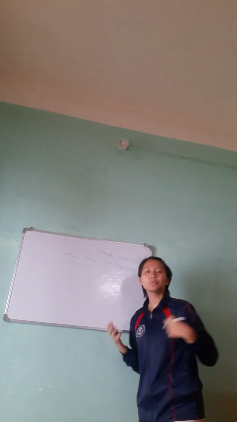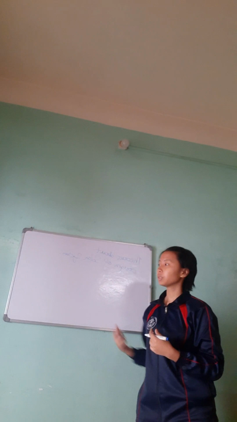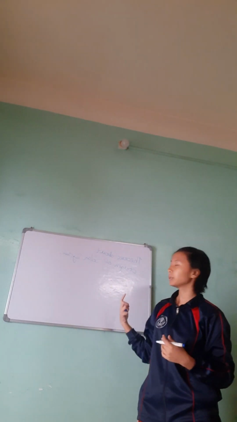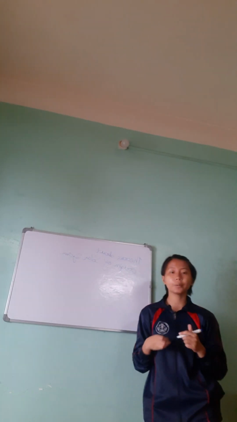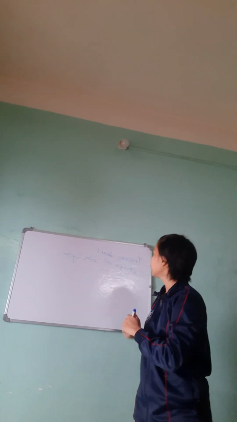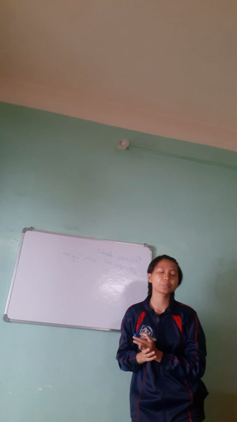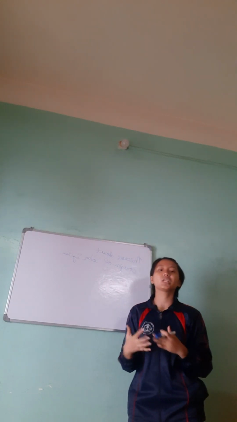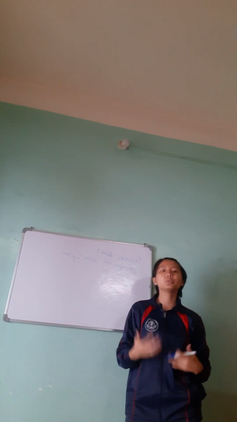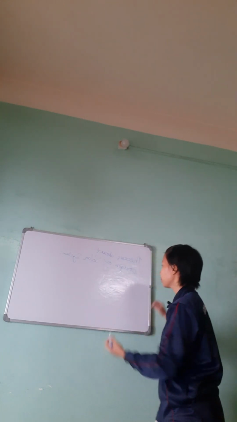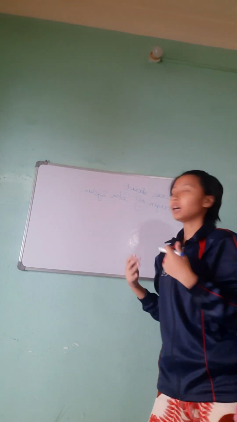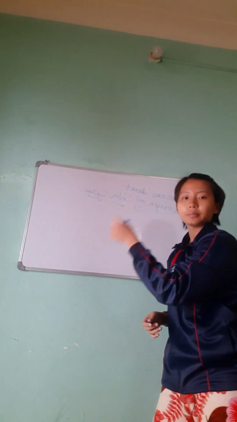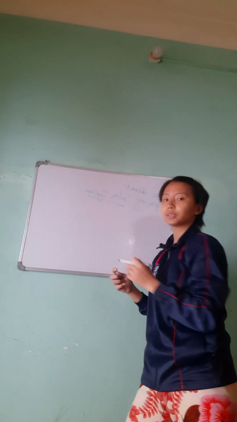Before we discuss what the solar system is, the board is not clearly visible to you because of the setting, but we will adjust that. First of all, let us understand what a solar system is. A solar system is a gravitationally bound system. Now, what do we mean by a gravitationally bound system? Okay, now I hope I'm visible.